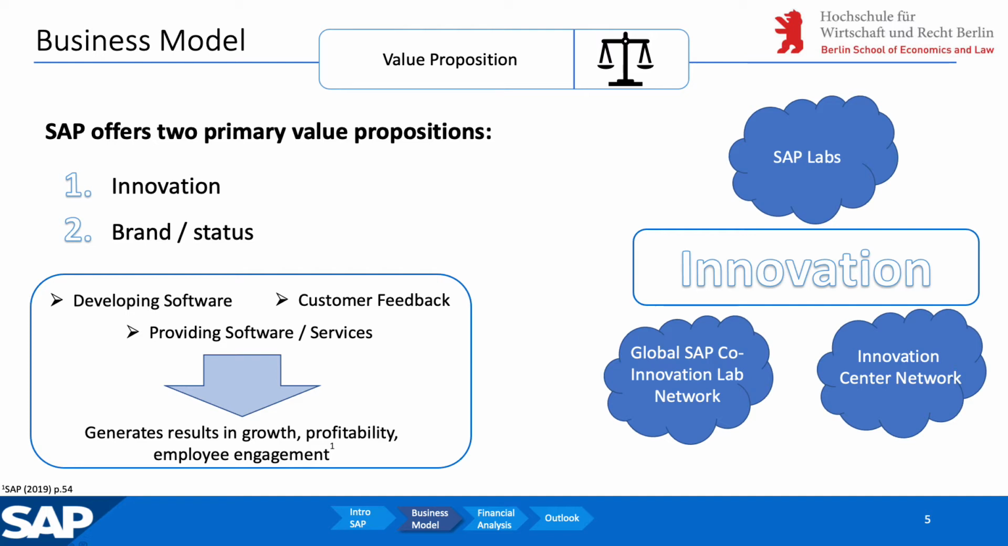Third, the Global SAP Co-Innovation Lab Network aims to improve the capabilities of SAP's customer and partner ecosystem through a network of global expertise and leading technologies. Specifically, it enables members to engage in innovation project-based efforts. SAP maintains a strong brand and it's well established because of its long history, which includes many firsts, by developing software, providing this software and services to the customers, and engaging them in feedback. SAP generates results such as growth, profitability, employee engagement, and customer loyalty.